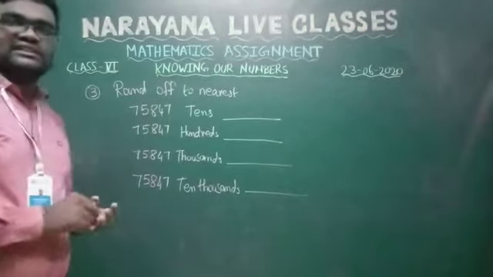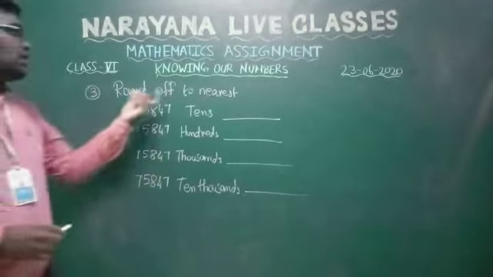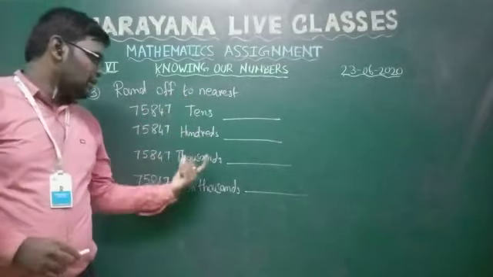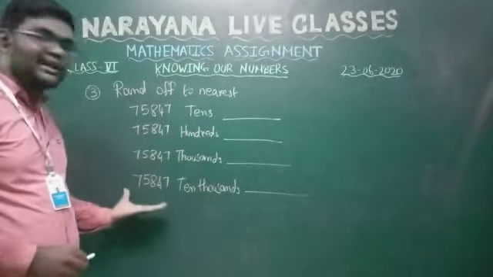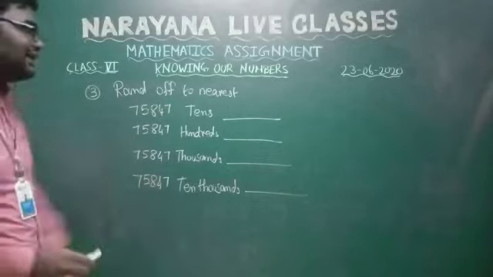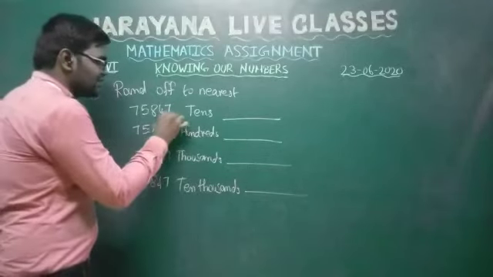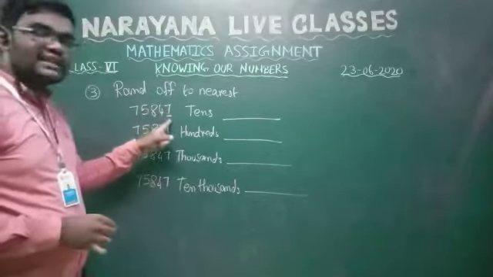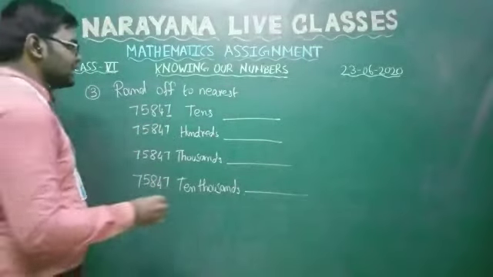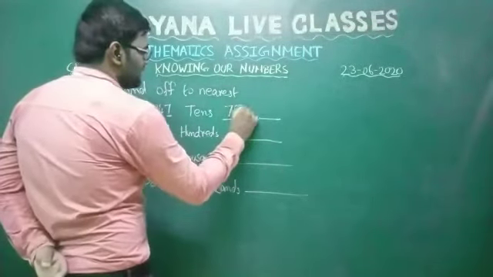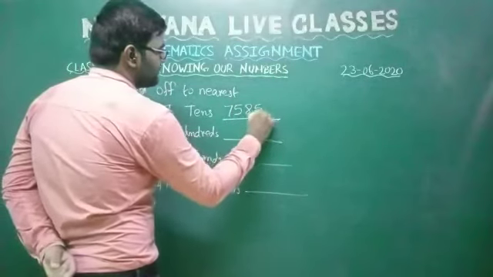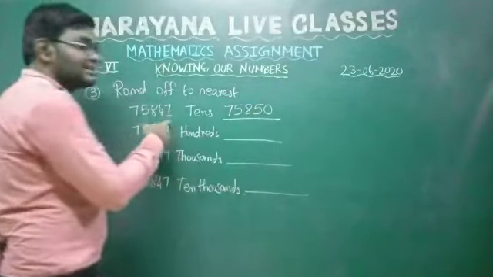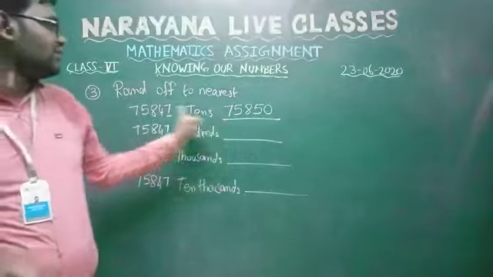Okay, students. Now we will discuss the solution for the third problem. Round off to the nearest tens, hundreds, thousands, 10,000 places for the same value they gave. If you want to round off to tens, we have to check the ones place. If it is greater than 5, you should round off to the nearest 10. So we get 75,850, because 7 is greater than 5. That's why we rounded to the nearest 10.